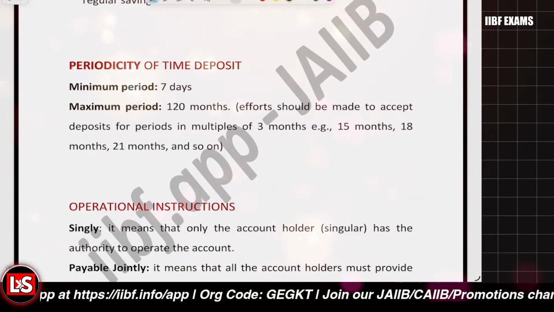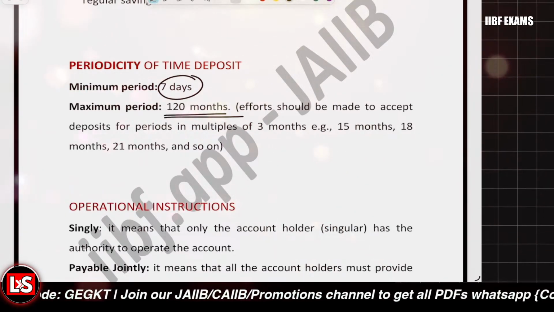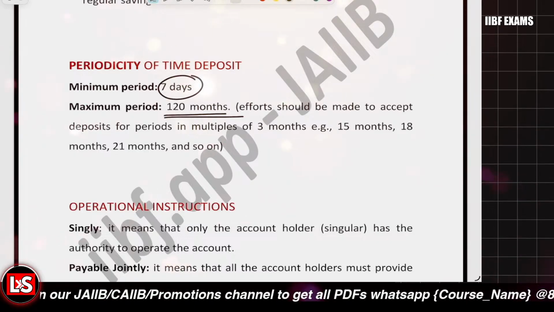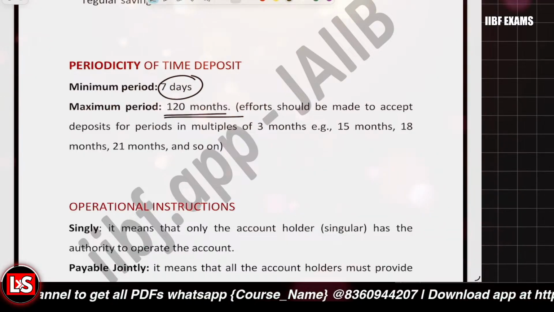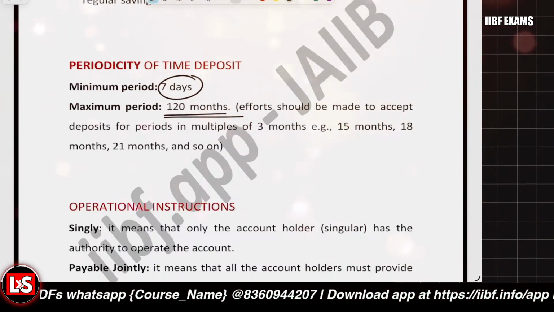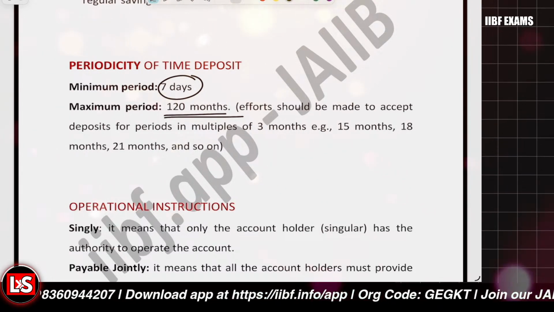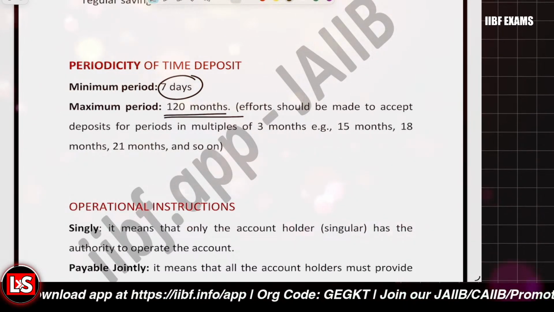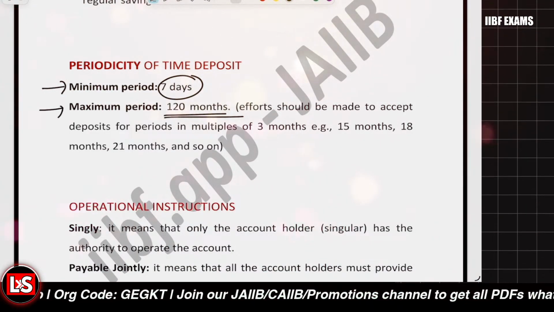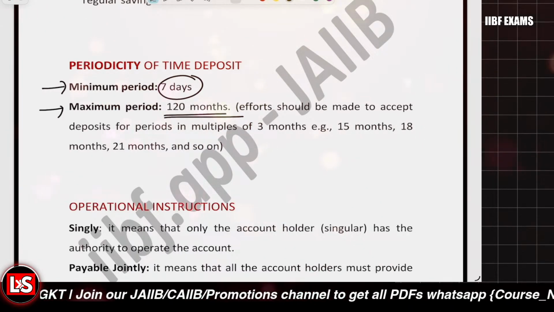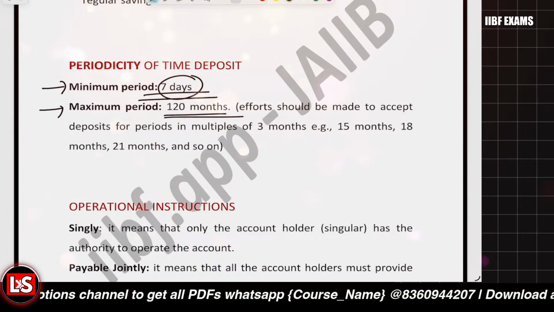So what is the periodicity of the time deposit? The minimum is 7 days, and the maximum is 10 years. Banks do prefer that deposits are in multiples of 3 months, like 15 months, 18 months, 21 months, but it is not mandatory. It's just a preference of the banks. So for the fixed deposit, I'm talking about particularly, the minimum period is 7 days, and the maximum period is 120 months, that is 10 years. Clear with it?